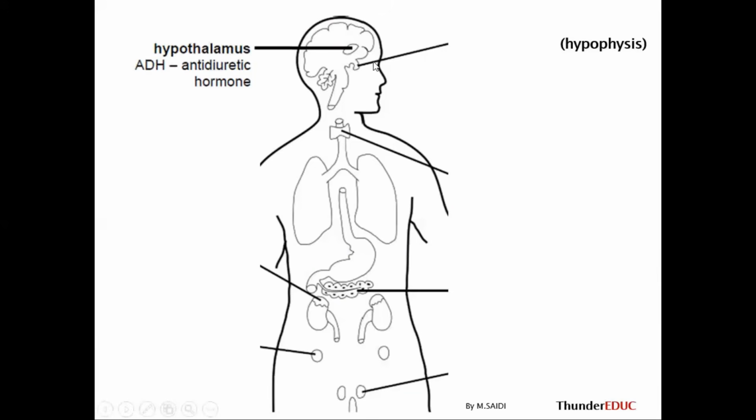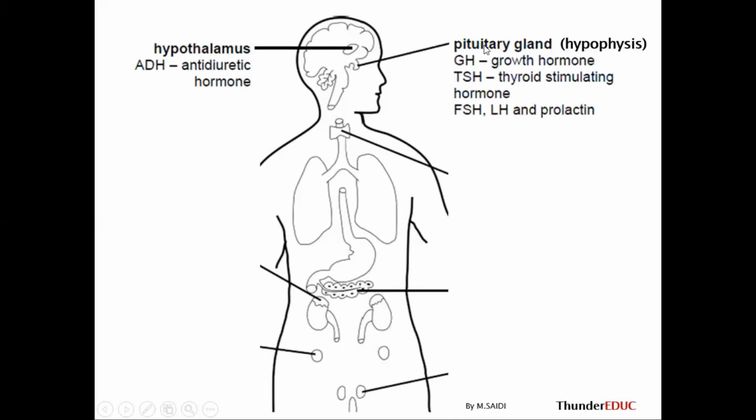Let's start now. So the first gland is called hypothalamus. Hypo means low. Thalamus means just thalamus. So it means that it's below the thalamus. So hypothalamus produces a hormone called antidiuretic hormone. Number two, we have what we call the pituitary gland. Sometimes it's called hypophysis. It produces growth hormone, thyroid stimulating hormone, luteinizing hormone, and follicle stimulating hormone. Not only that, plus prolactin.